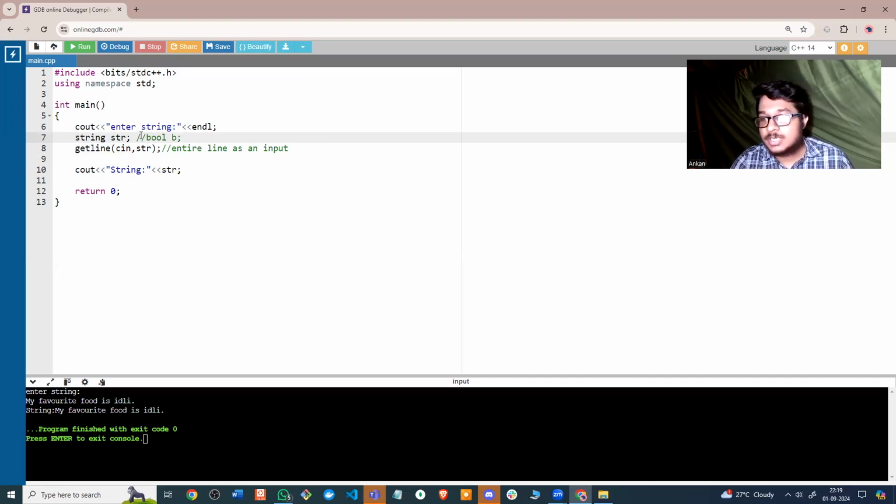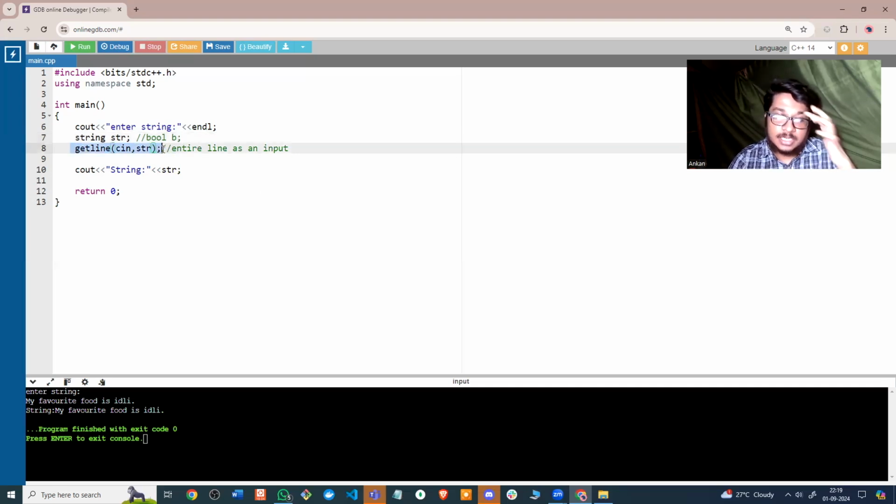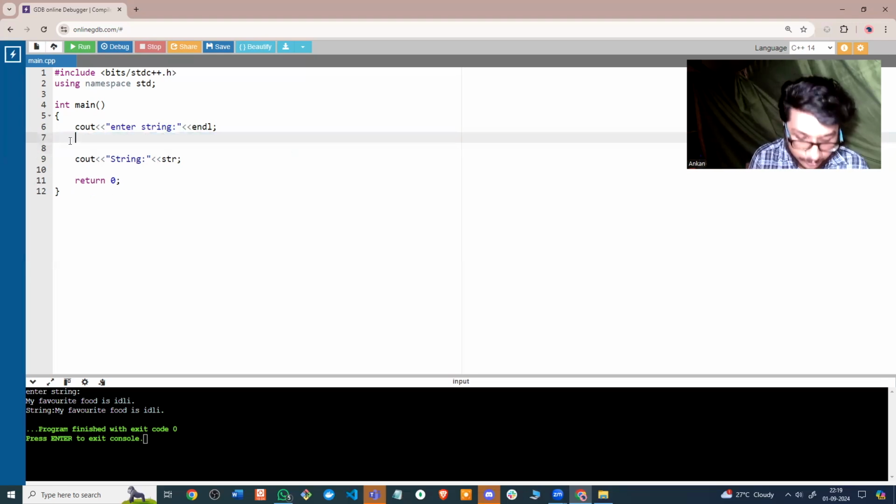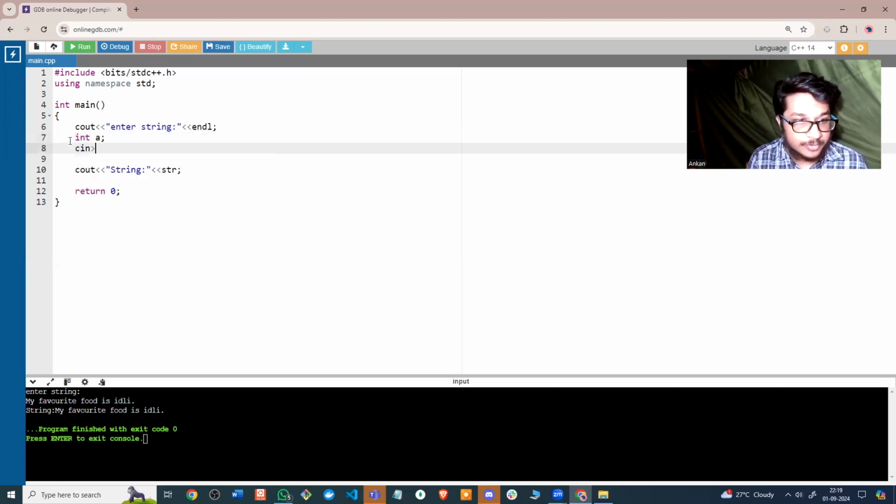So we have something called a string stream in C++. What it is, is that it's a stream. If you look at this sentence, getline cin of str, or if I take an even simpler example, if I just take an integer, cin of a.